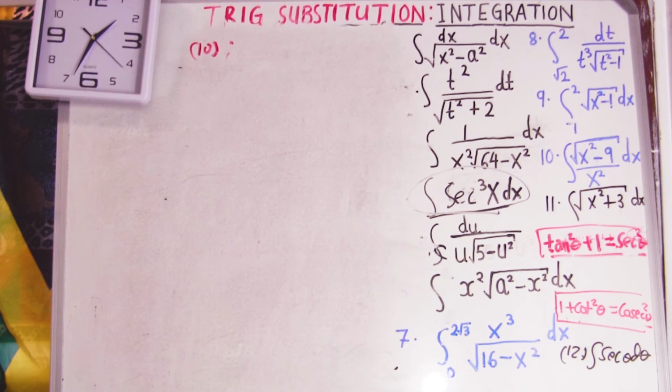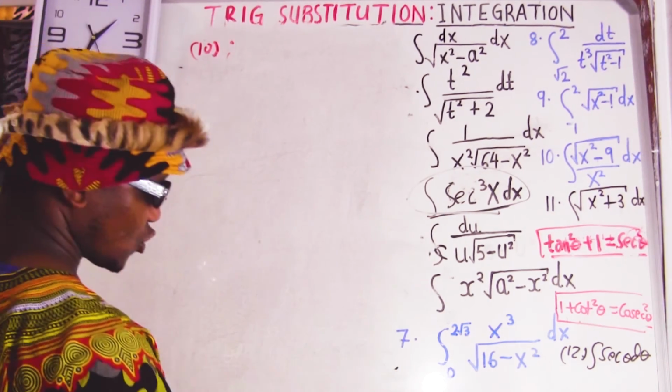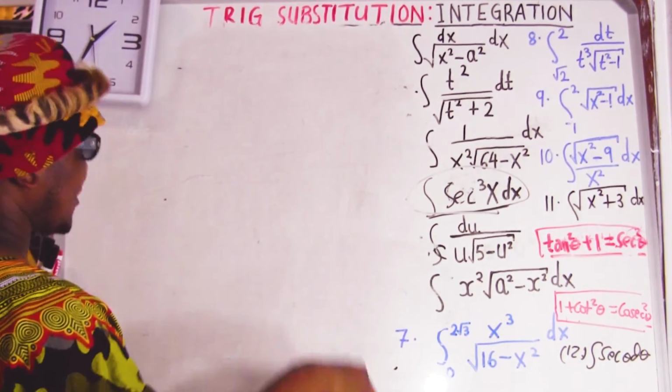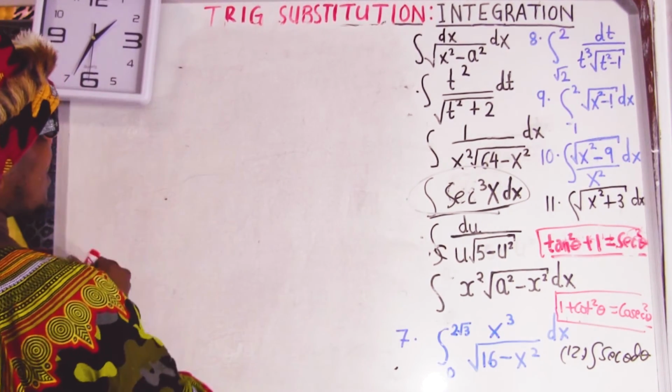Guys, that's also sec, so I'm going to skip that one. Let me go to question number 11 because that's almost also sec, just no substitution. Question number 11, that one is tan. Let's do that one.